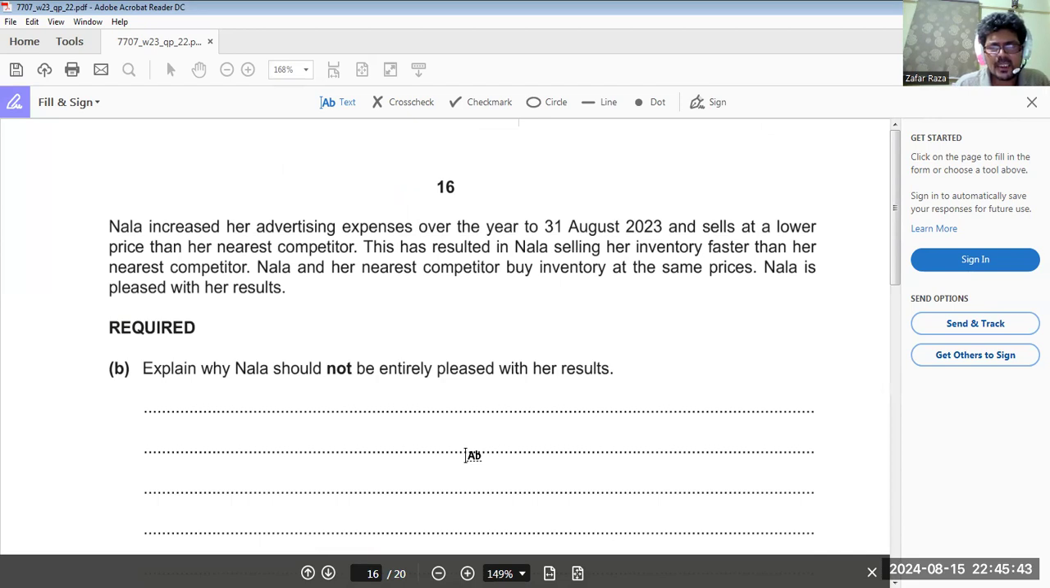Nala increased advertising expense over the year to 31st August 2023 and sells at a lower price than her nearest competitor. This has resulted in Nala selling her inventory faster than her nearest competitor. Nala and nearest competitor buy inventory at the same price. Nala is pleased with her result. Explain why Nala should not be entirely pleased with her result. When she's buying at the same price and the competitor is selling at a higher price, it means when she's selling at the lower price, the basic problem is the gross profit margin ratio is decreasing. So in this question, you have to keep all the ratios in mind and answer them.